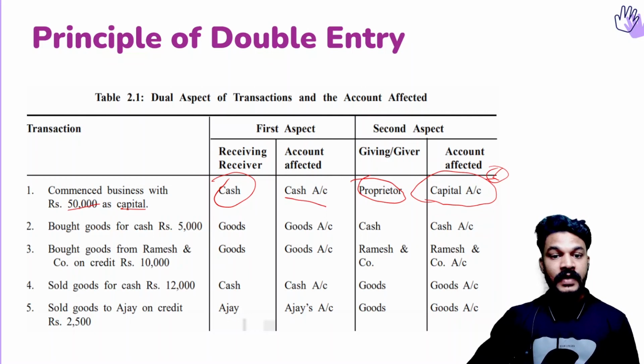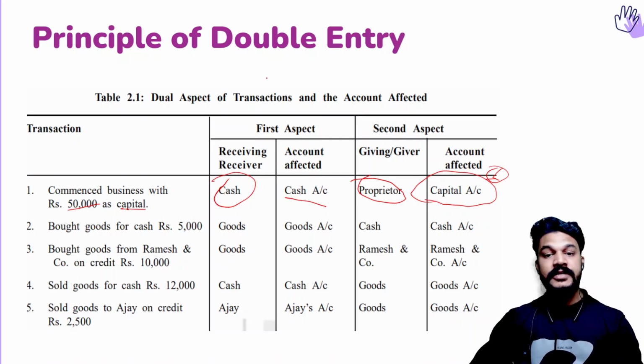Okay, then we'll see the next. The amount involved is 50,000. The receiving aspect is 50,000 and the giving aspect is also 50,000. So one will be debit, the other one will be credit, and in the next stage we will talk about which one is debit and which one is credit.